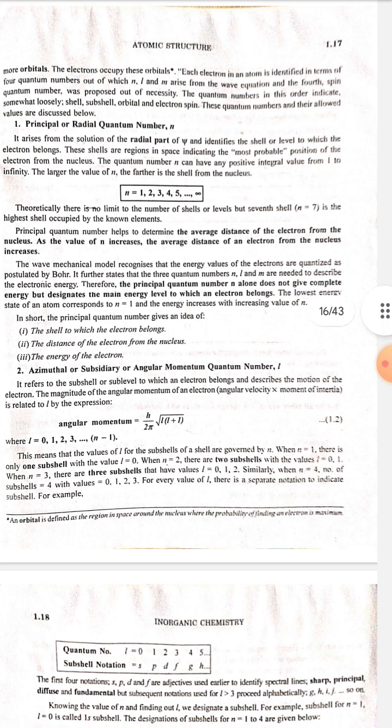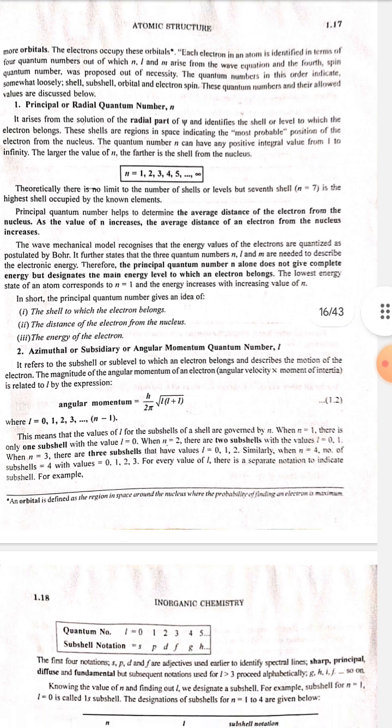Number 1. Principal or radial quantum number n. It arises from the solution of the radial part of psi and identifies the shell or level to which the electron belongs. These shells are regions in space indicating the most probable position of the electron from the nucleus. The quantum number n can have any positive integral value from 1 to infinity. The larger the value of n, the farther is the shell from the nucleus. n is equal to 1, 2, 3, 4, 5 up to infinity.